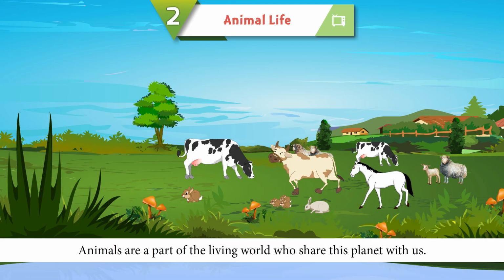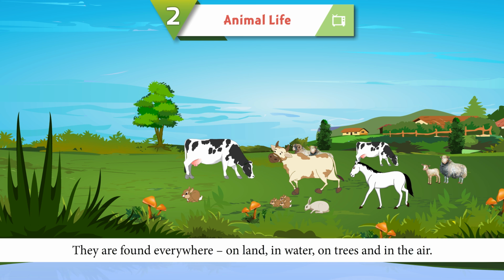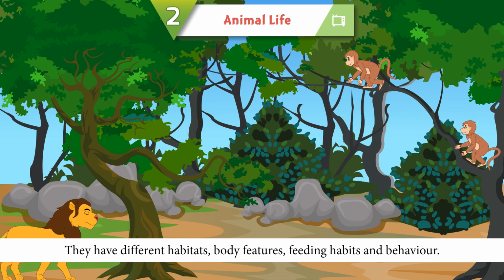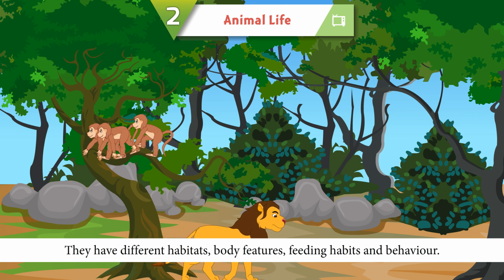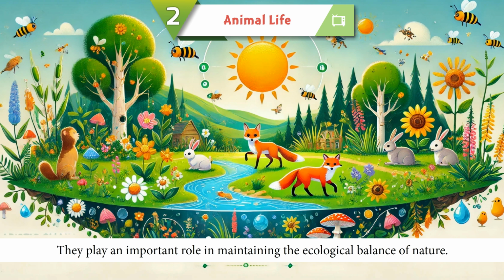Animals are a part of the living world who share this planet with us. They are found everywhere, on land, in water, on trees, and in the air. They have different habitats, body features, feeding habits, and behavior. They play an important role in maintaining the ecological balance of nature.